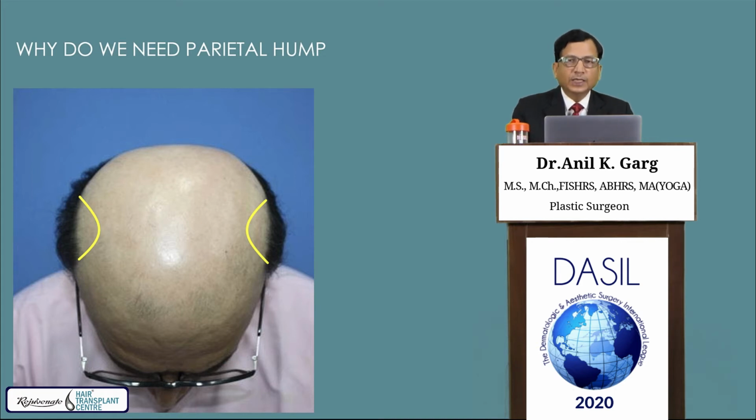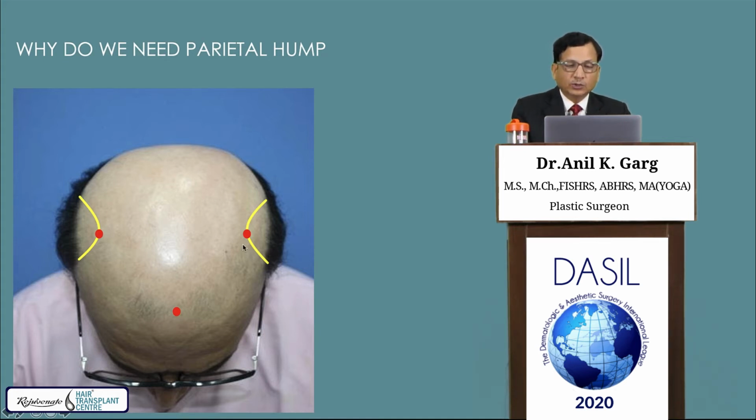Because we need to put the frontotemporal point, as I explained before, frontotemporal point and mid-frontal point, and there is a relation of mid-frontal point and temporal. This is mid-frontal point and frontotemporal point. If you don't create this, then your frontotemporal point will be over the receded or dropped parietal hump, which is going to create an unaesthetic hairline.